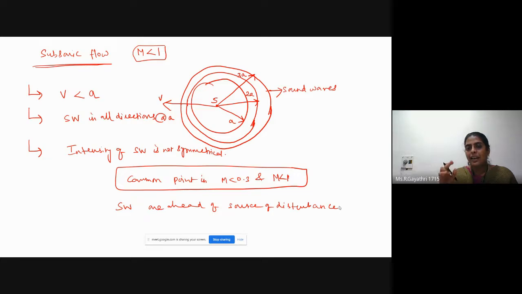In subsonic and incompressible flow, sound waves are ahead of the source of disturbance. So we can get some pre-warning about the object heading towards us. Okay, we can do some rearrangement in order to avoid an accident or anything.